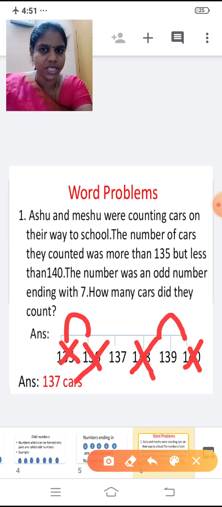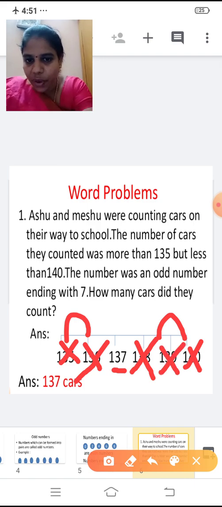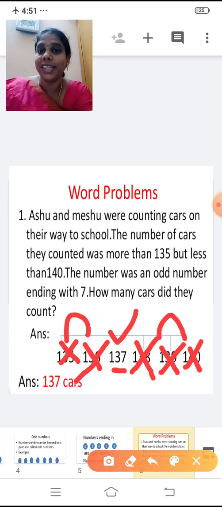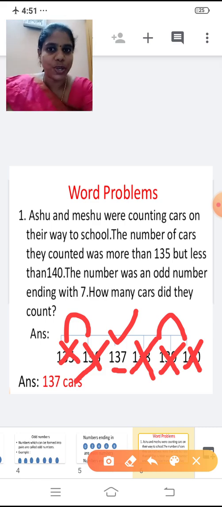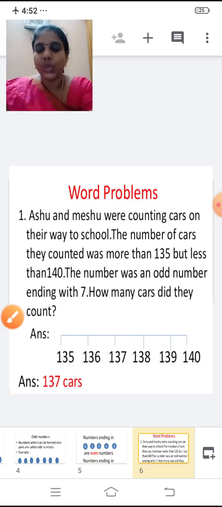Now tell me which number ends with 7. You're going to tell me the answer now. So this is the number that ends with 7, right? Now tell me what is the answer. 137. So the answer is 137 cars. How many cars they have counted? 137 cars they have counted. Yes. So Ashu and Mishu, on their way to school, were counting the cars. How many cars they counted? 137. Yes, understood, children. You have to copy this in your notebook. Shall we move on to the next one?